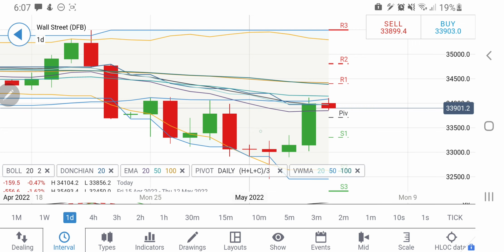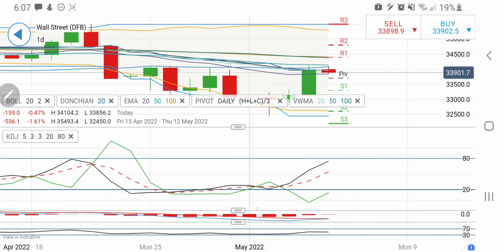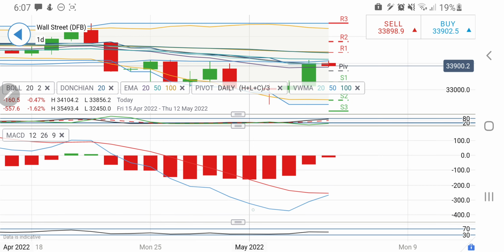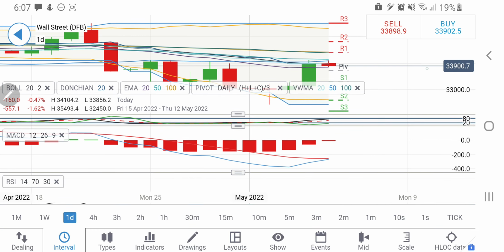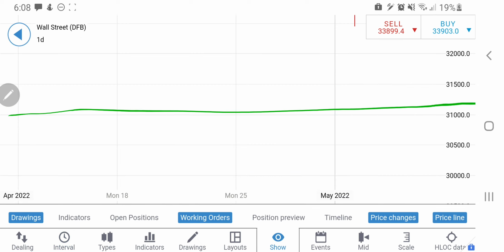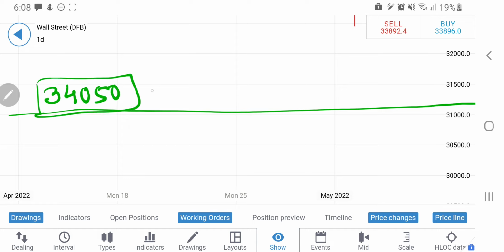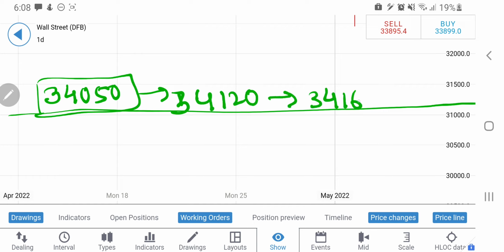Now considering this, let's have a look at the indicators on the daily charts. It is looking upwards, MACD is trying to cross over on the buy side, RSI not showing any signs. Considering this, let me give you the trading levels. So let's talk about where to go long, and I will say that 34,050 is the level. Beyond that, yes, you can go long. However, the distance is not far away. The next target is going to be 34,120 and 34,160 levels.